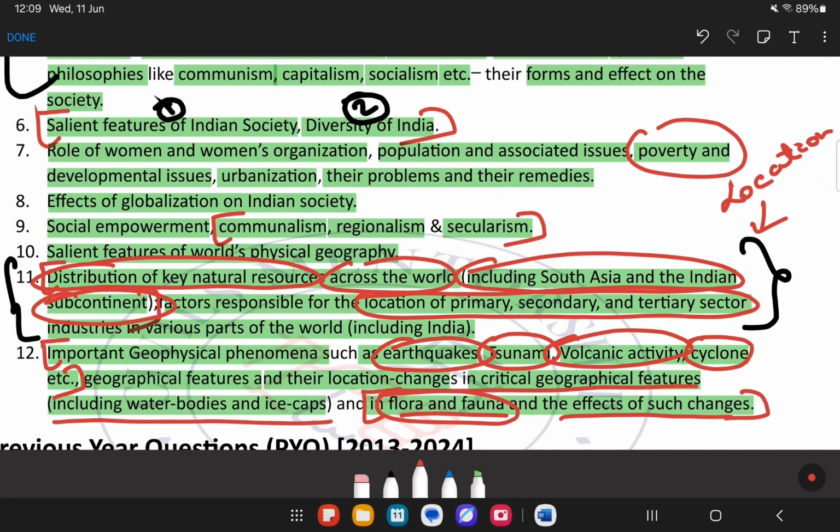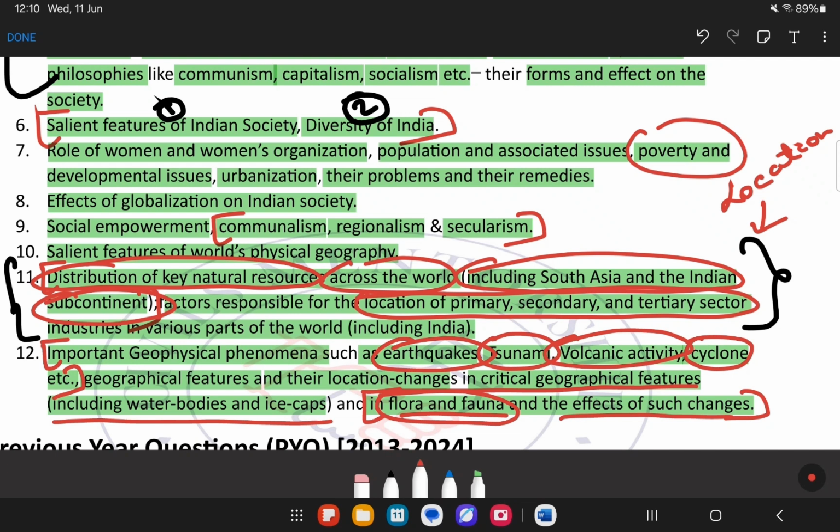So this is how, for example, secularism is there in paper 2 and also here in paper 1. Poverty is there in paper 2 and also in paper 1. Now poverty can be linked with economy as well, which is there in paper 3. So this is how we need to deconstruct the syllabus. Hope you understand how to deconstruct the syllabus. Not to worry, we will be doing it for each and every paper.